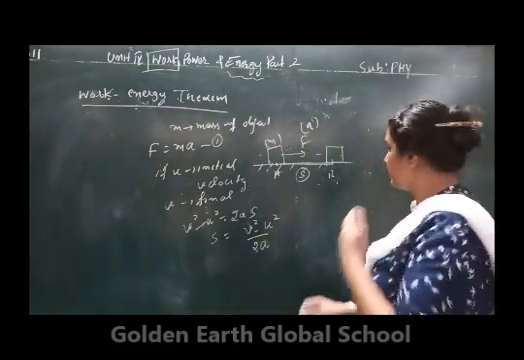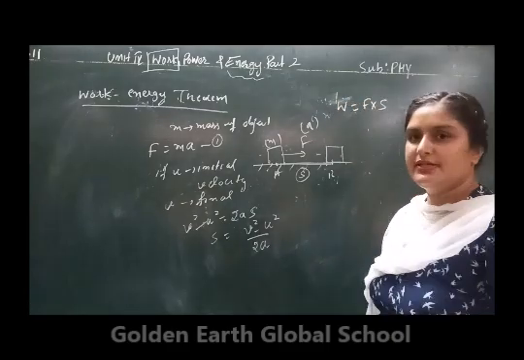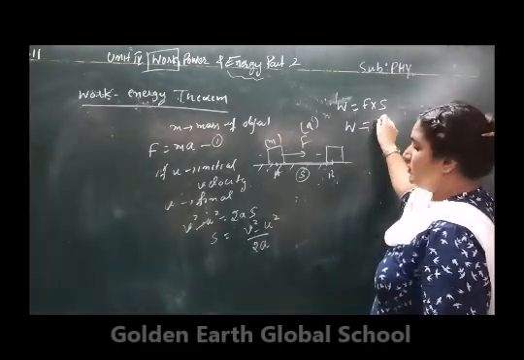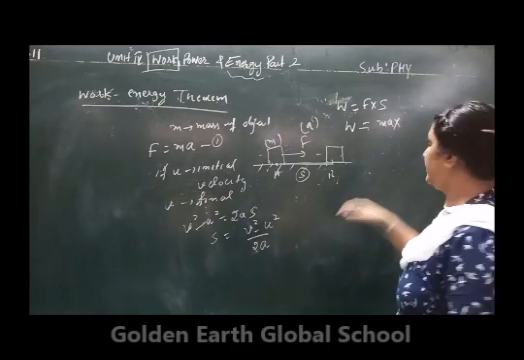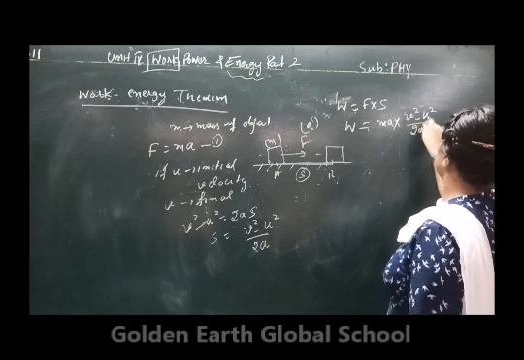Now next calculate the work done. Work done W will be equal to force into distance. So work done is equal to force, that is ma, into displacement, v square minus u square upon 2a.